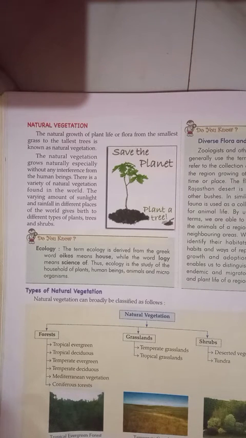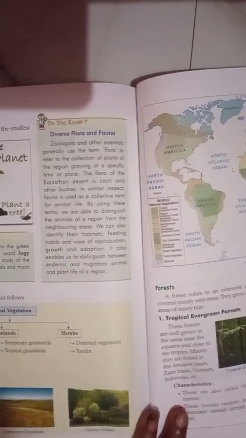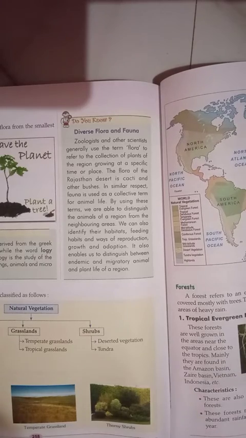We have to study in this chapter the different types of natural vegetation and different types of wild animals. Different types of forest: first, tropical evergreen forest, tropical deciduous forest, temperate evergreen forest, temperate deciduous forest, Mediterranean forest and the coniferous forest.